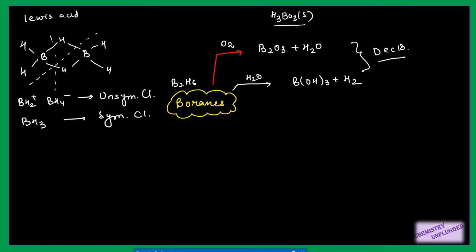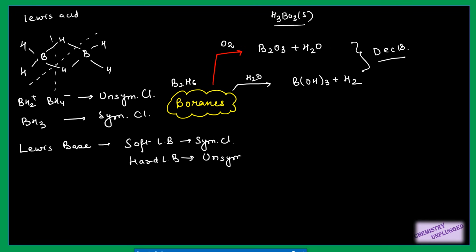Whether we get unsymmetrical or symmetrical cleavage depends upon the type of Lewis base you are using, right? If I have a soft Lewis base, which is larger in size, you will get symmetrical cleavage. And when you are using hard Lewis bases, which are small in size, they will give you unsymmetrical cleavage.